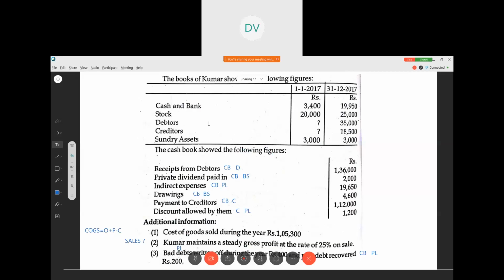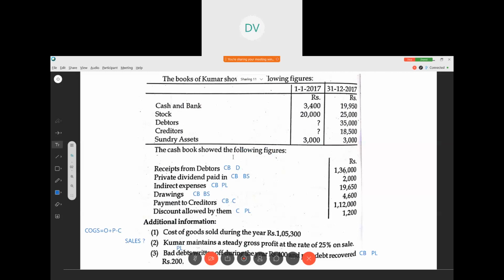So they have given opening balances and closing balances. But you should be very careful while looking at the problem because opening balances of debtors and creditors are not given. So what we are supposed to do? First find out these two things, then we can prepare the opening balance sheet. Remember that. Sundry assets opening and closing are the same, so there is no depreciation as such.